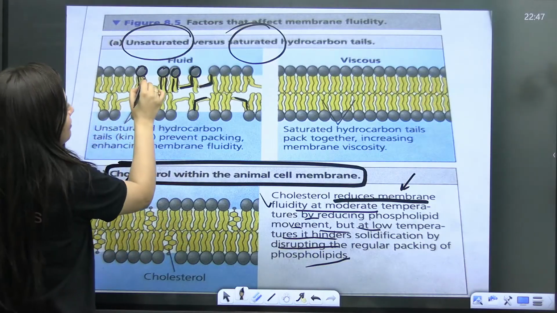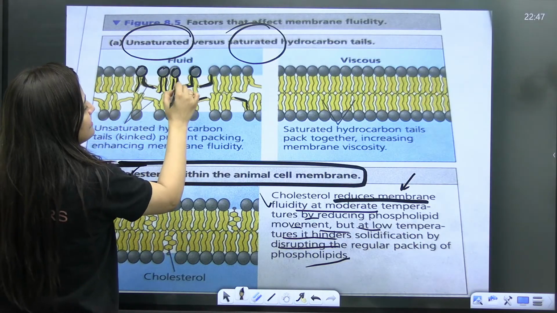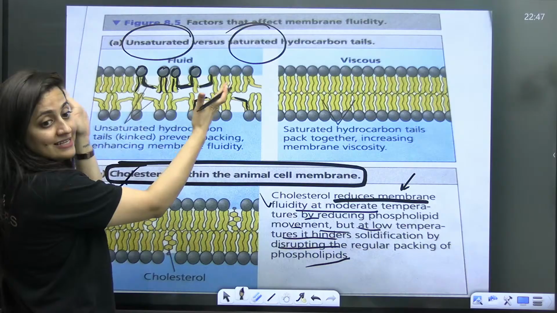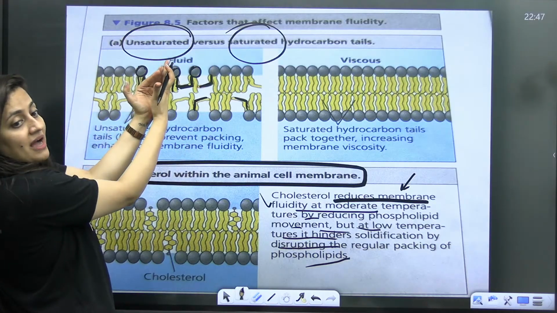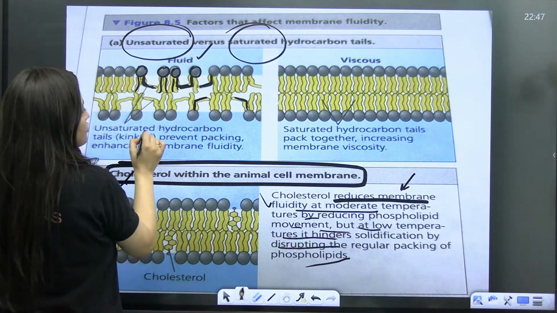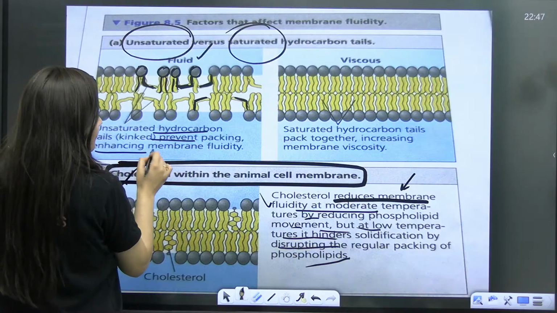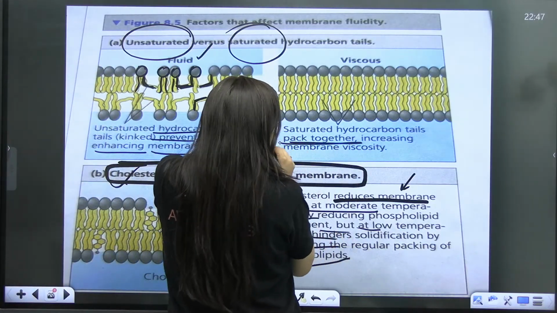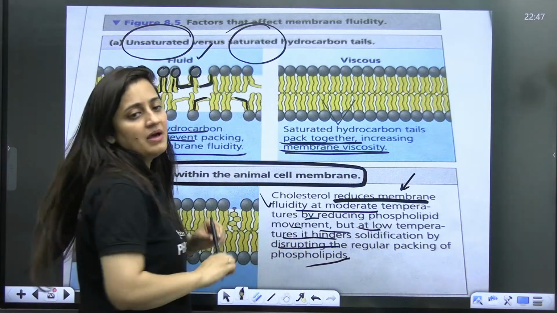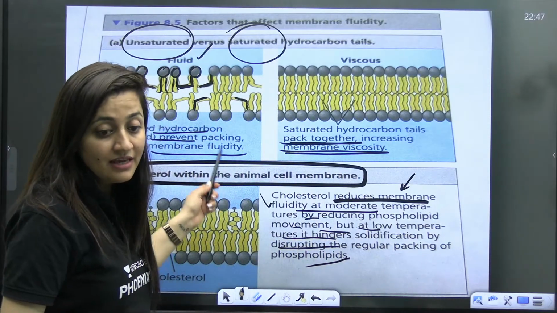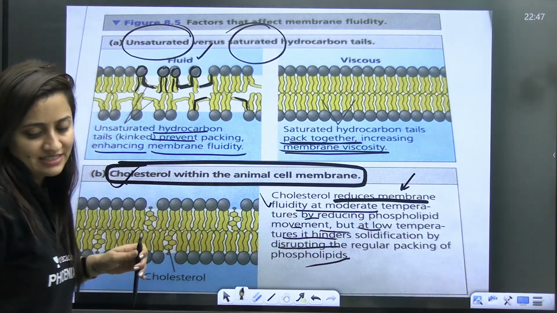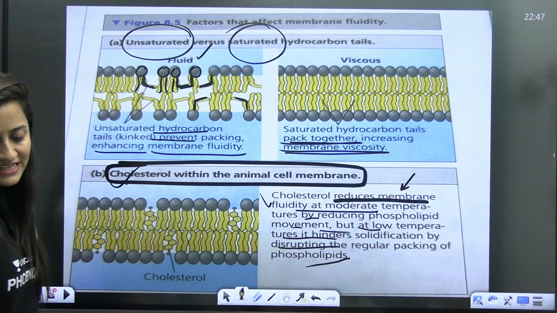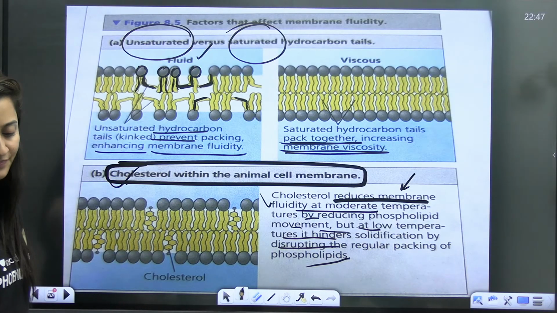So unsaturation will do what? The bends, the kinks will be there, so you can see the gaps. It's not very compactly packed, so it will be fluid-like. So unsaturation prevents packing, enhancing membrane fluidity. Saturated hydrocarbon tails pack together. They increase membrane viscosity. Is that clear, everybody?